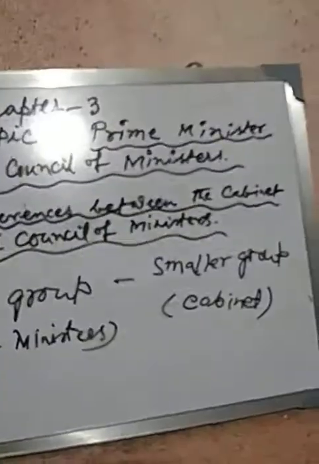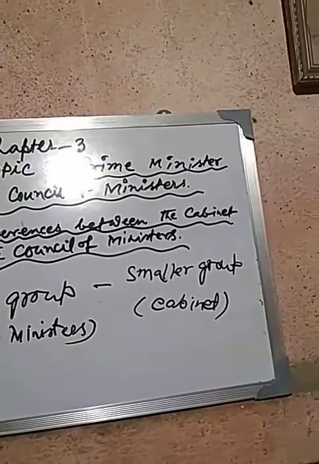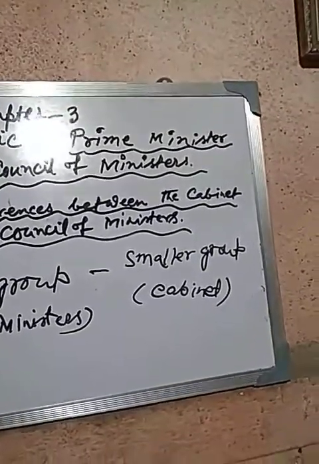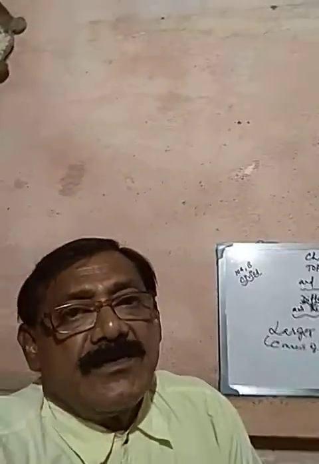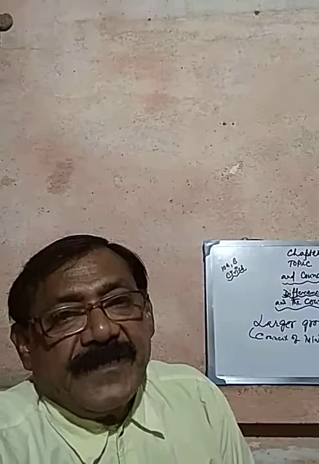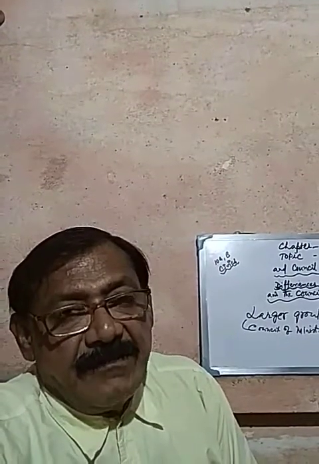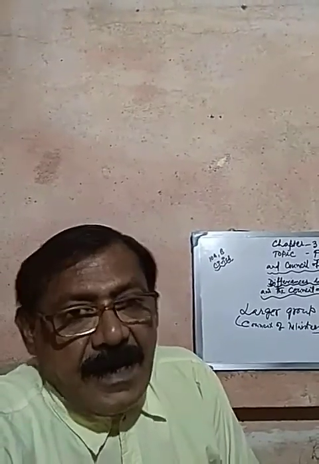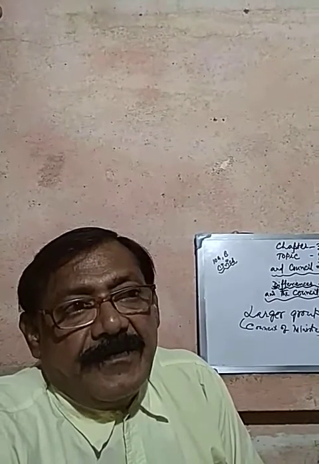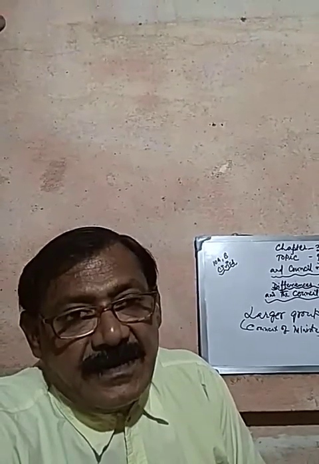That means the Council of Ministers are ministers of different categories, namely Cabinet Ministers, Ministers of State, and Deputy Ministers.